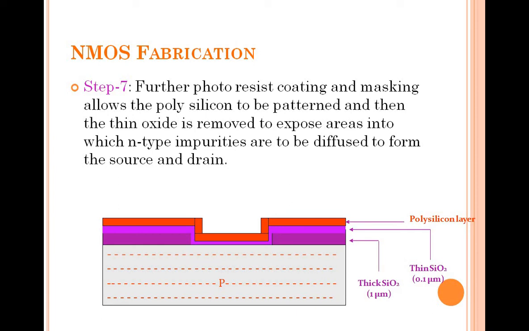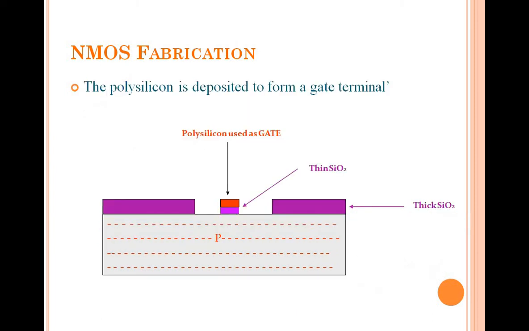How are you getting this gate terminal? By having the polysilicon. The place where this polysilicon is deposited, that terminal is called your gate terminal, and this is your thin silicon dioxide layer. This is the thick one, and where you have removed it after UV light exposure, you have again superimposed your thin silicon dioxide layer. After superimposing, you use a polysilicon layer on this particular terminal only, to get the gate terminal.